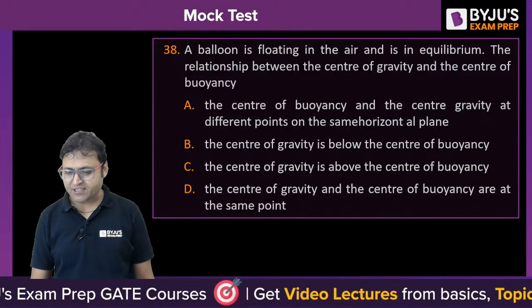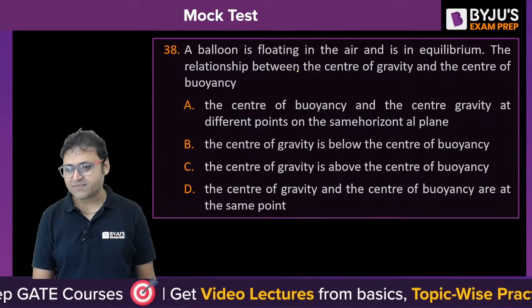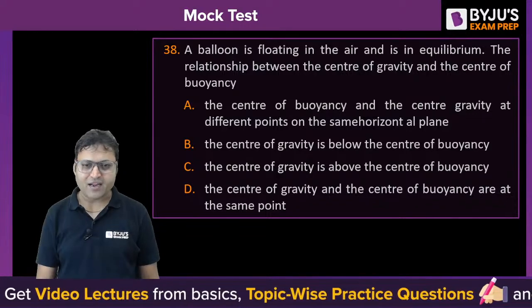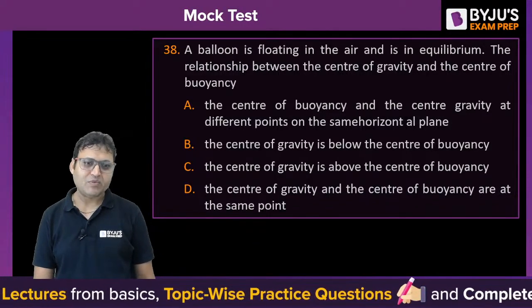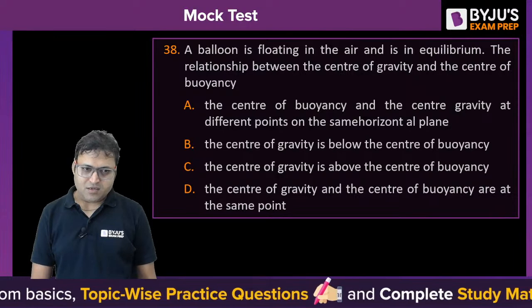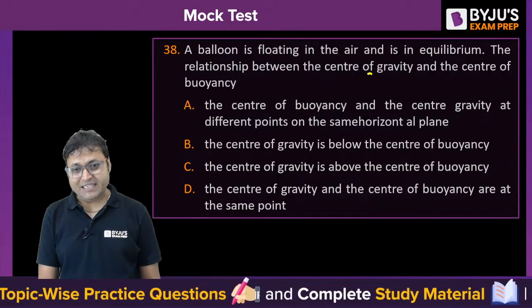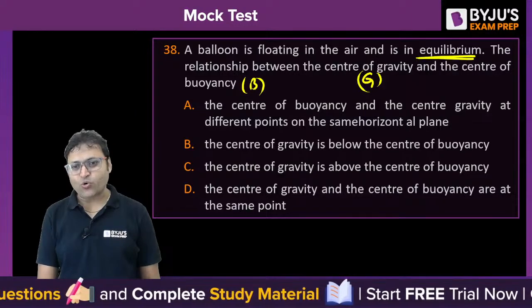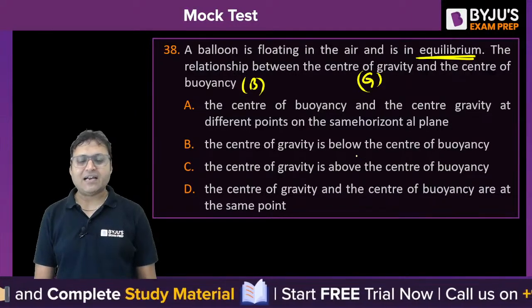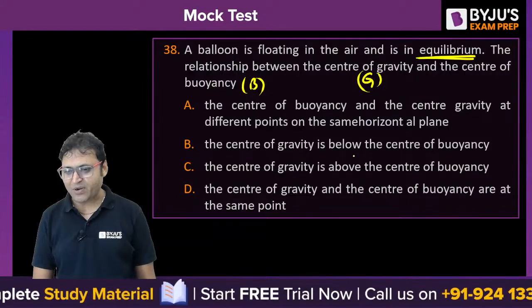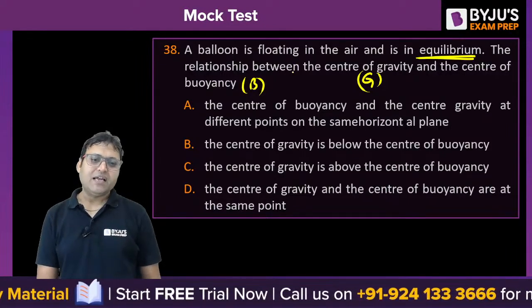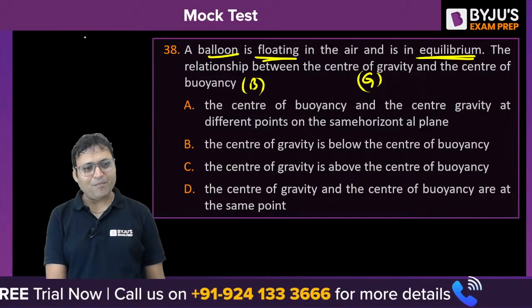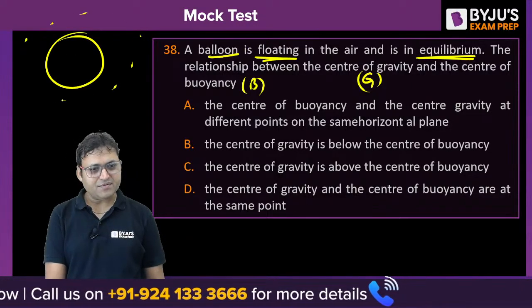Question number 38, again from the fluid mechanics. A balloon is floating in the air and is in equilibrium. The relationship between the center of gravity G and center of buoyancy B, because it is in rotational equilibrium, what is the relative position of B and G? Can you let me know the answer for this? It is completely submerged. Can we call the balloon to be completely submerged in air?